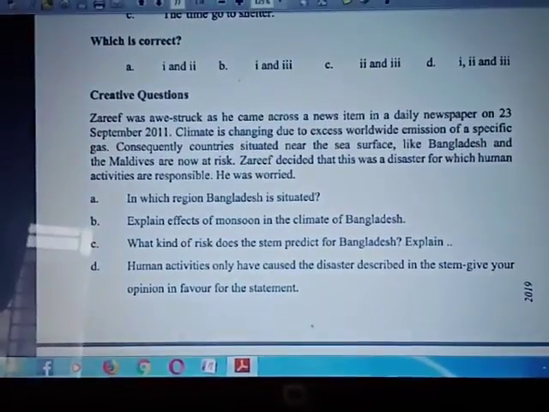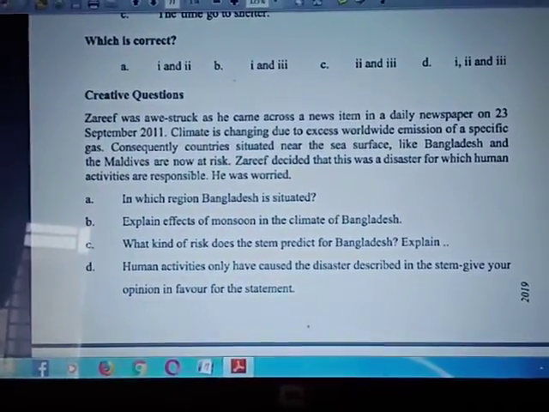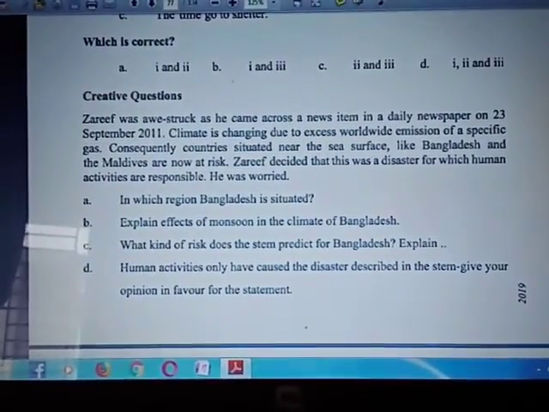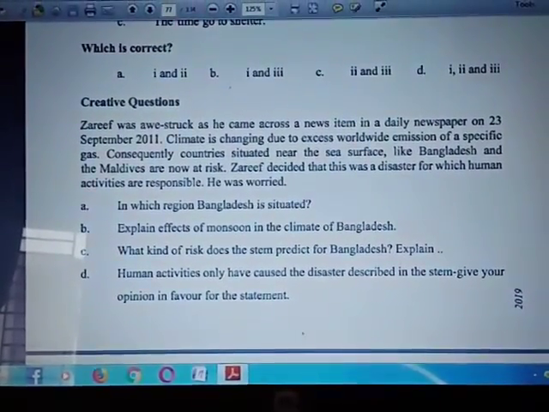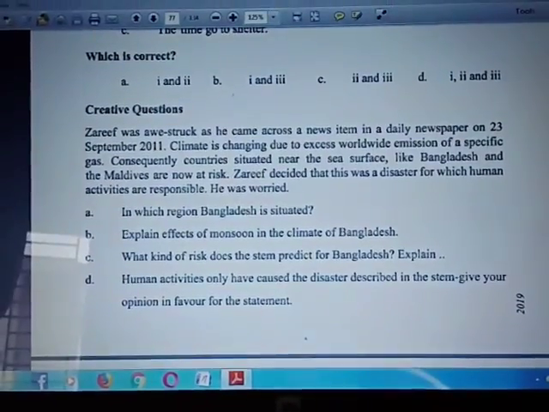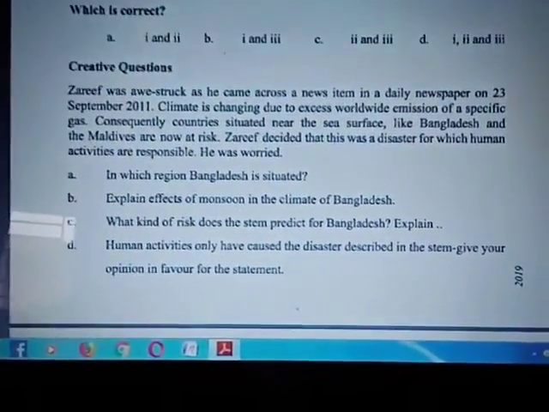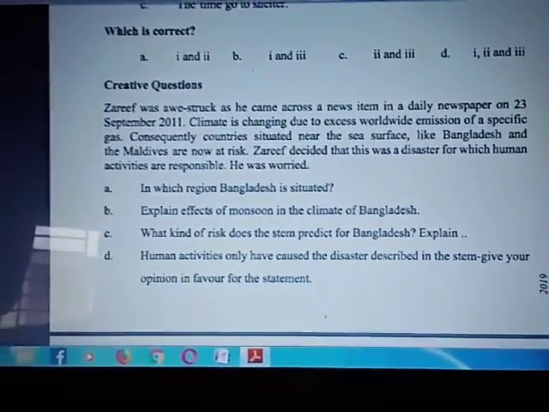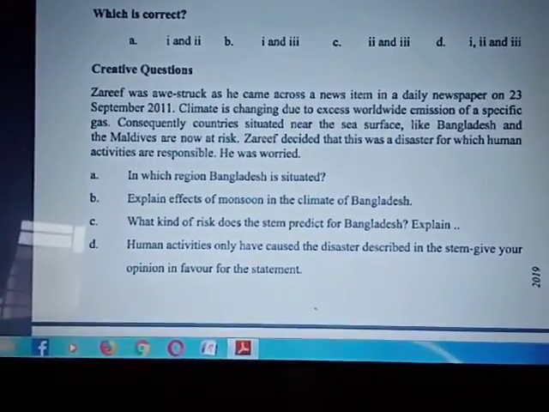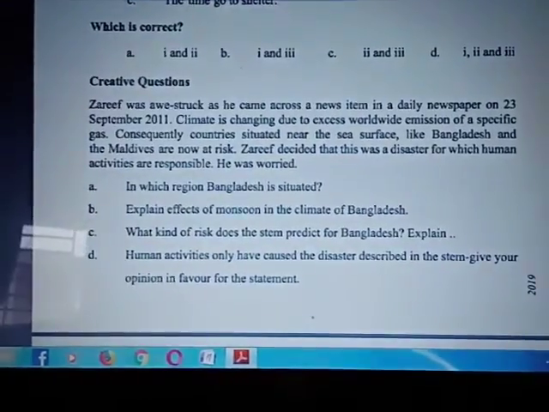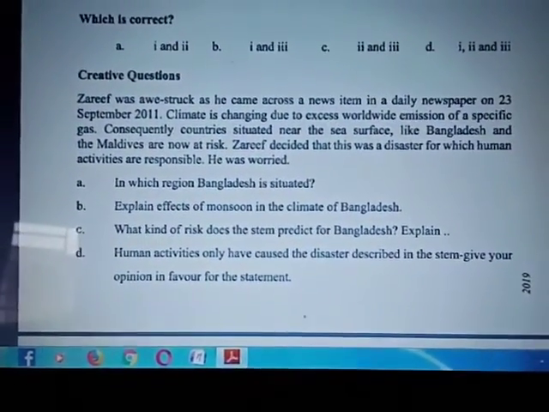It is located near the sea. The intensity of winter and summer is not severe due to the influence of monsoon. Heavy rainfall occurs in Bangladesh by the influence of monsoon. Remember it, heavy rainfall occurs in Bangladesh by the influence of monsoon.